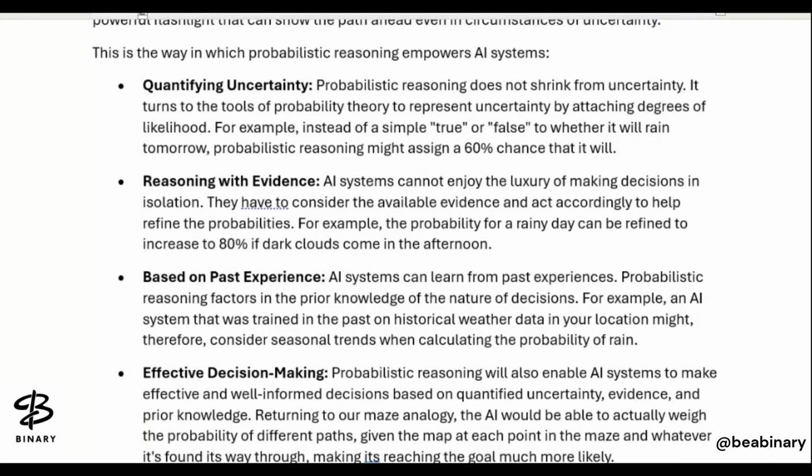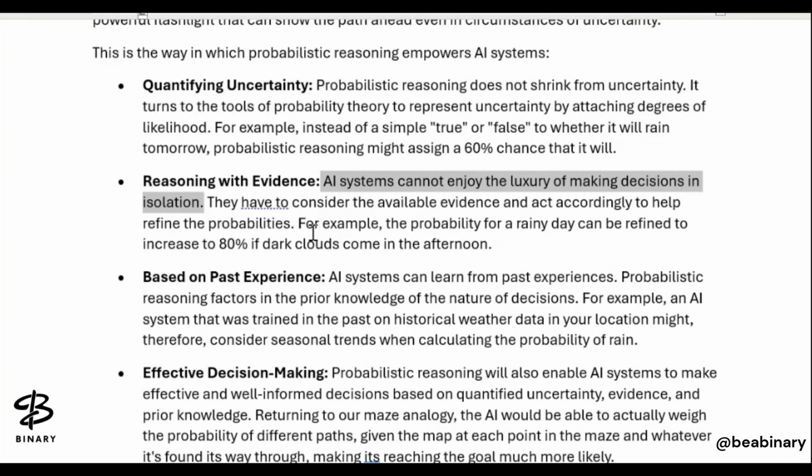Now, it does reasoning with evidence. An AI system cannot enjoy the luxury of making decisions in isolation.